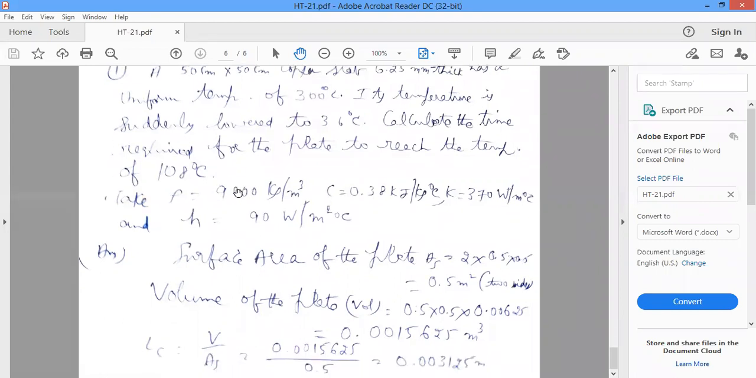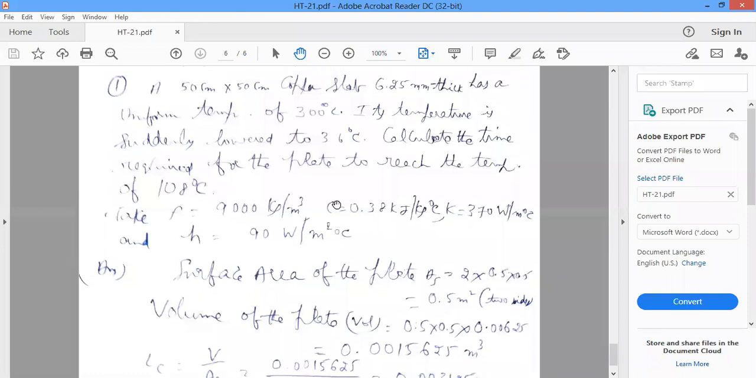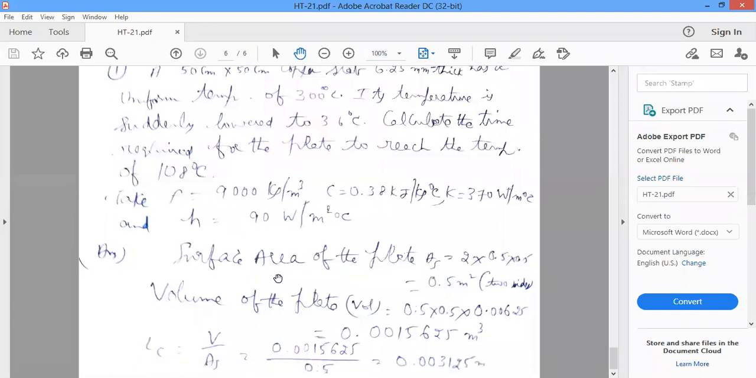To find the time required to reach the temperature, we have the equation (T minus Ta) divided by (Ti minus Ta) is equal to e to the power minus hA by rho V c into tau. Time, that is tau, is to be calculated. All other things are available from the problem. So substitute in the equation, you get tau. Before that, we have to get Lc, the characteristic length. But first you have to calculate the Biot number. After calculation, you have to verify whether the Biot number is less than 0.1 or not.